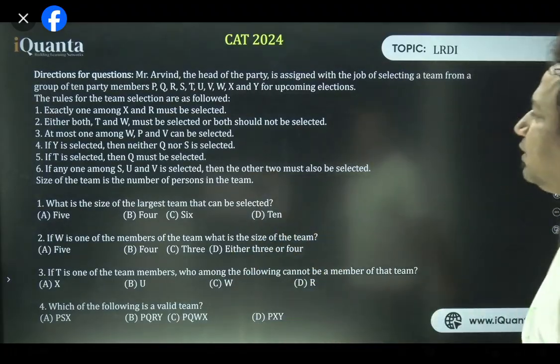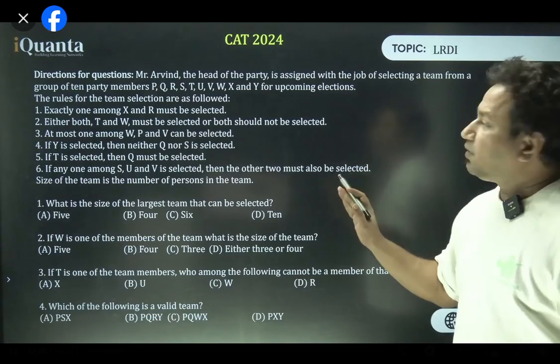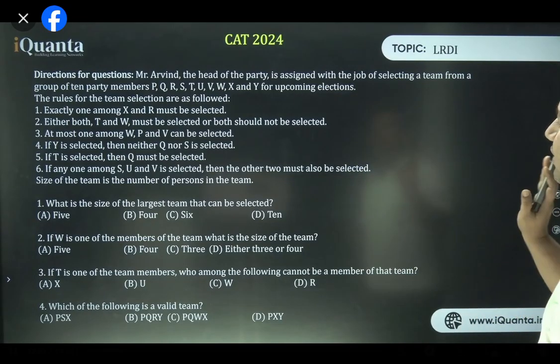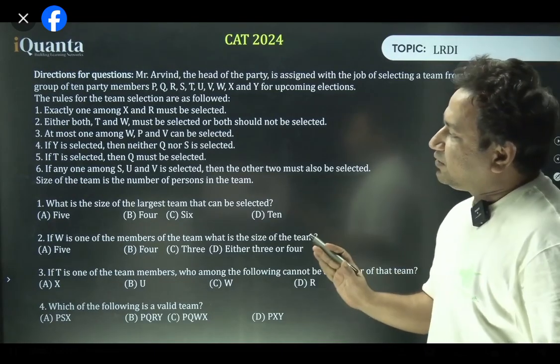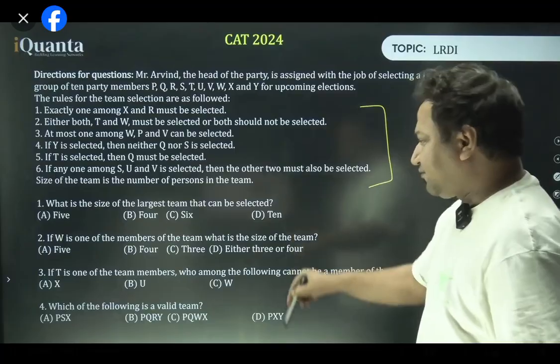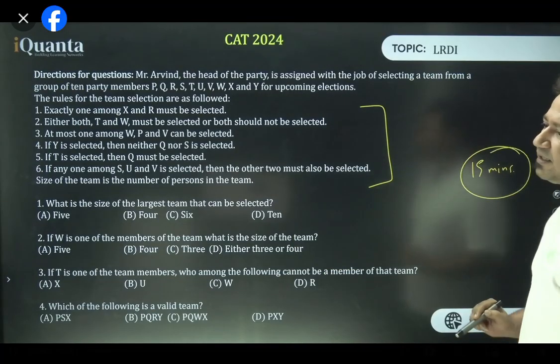It's not language. So the first set is: Mr. Arvind, the head of the party, is assigned with the job of selecting a team from a group of 10 party members, P, Q, R, S till Y, for upcoming elections. The rules for the team selection are as followed. So these are a few rules, 6 rules. We have questions over here. So I'm giving you 15 minutes to solve this, and then I will discuss the solution. The time starts now.